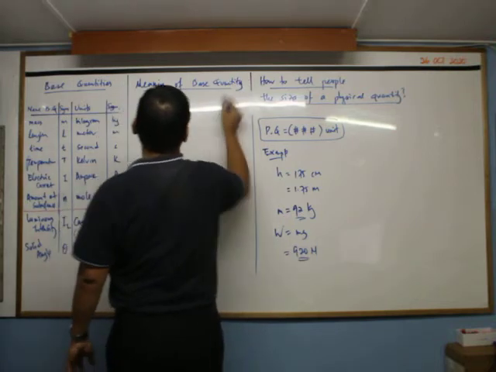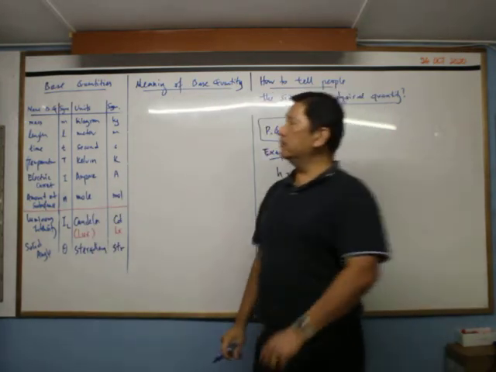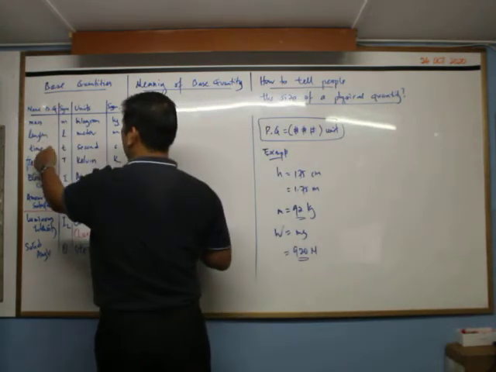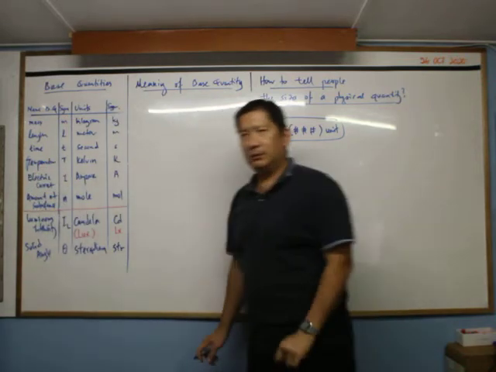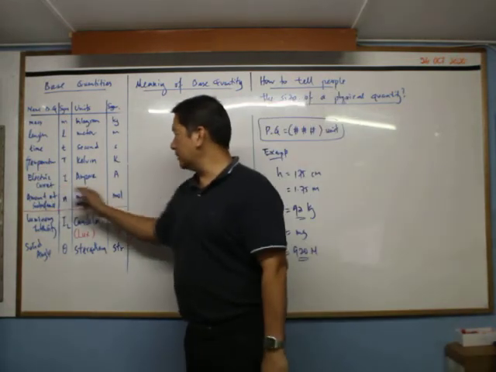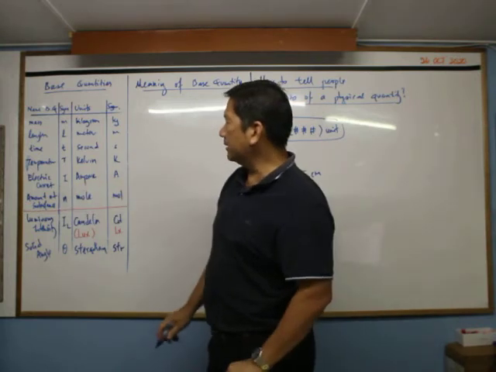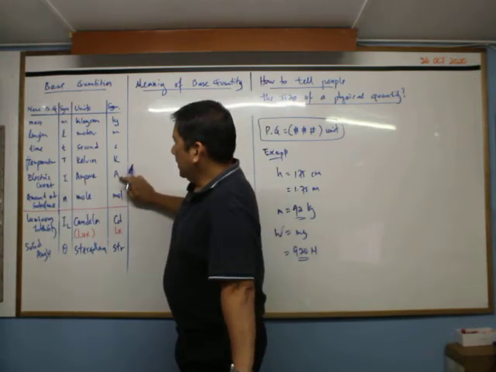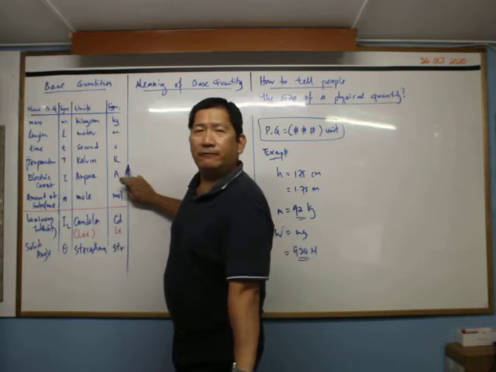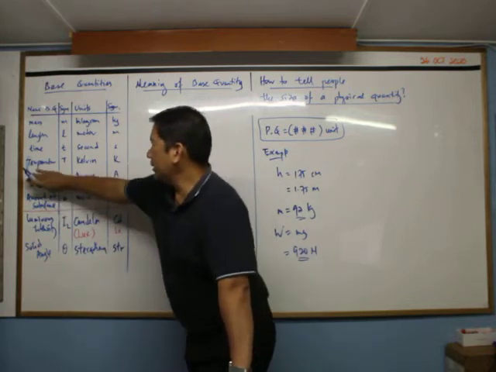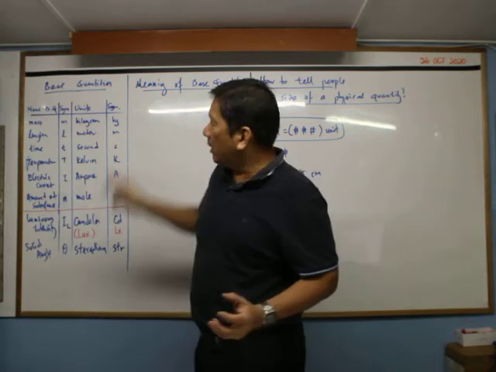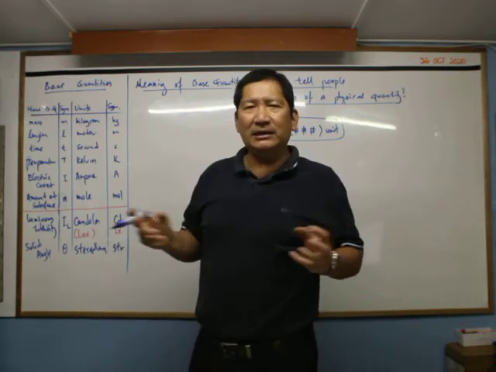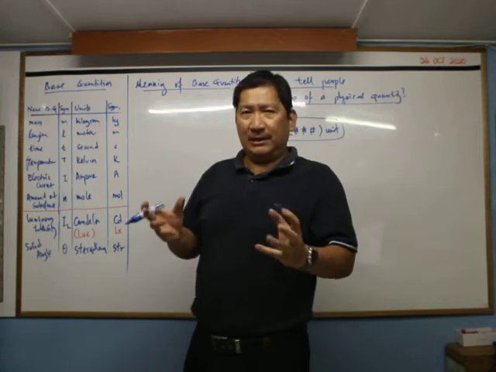Okay, meaning of base quantity. If you look at this, mass, length, time, temperature, amount of substance, except this one, okay? Because we know that something is not right here. If you look at the actual basic one, ampere actually is built up from something else, so we ignore this one first. If you look at the rest, there's no way you can talk about those things in terms of anything more basic than them.